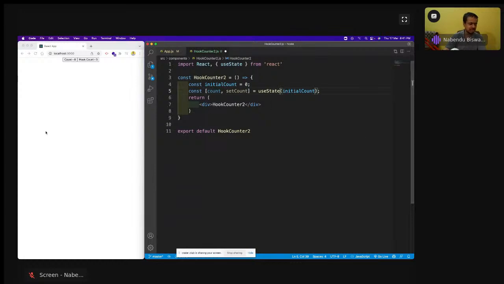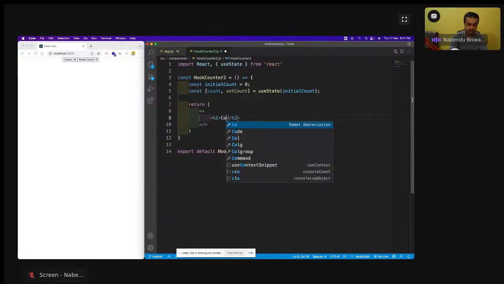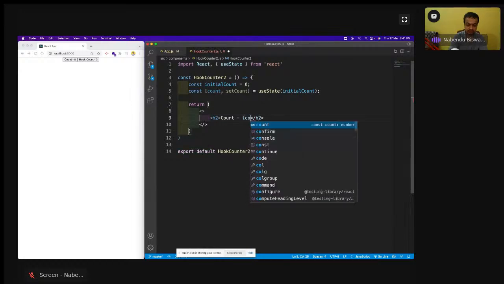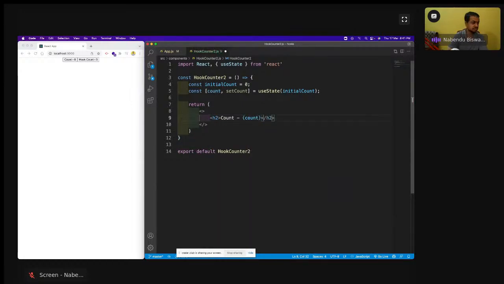So I'm just doing this in count, and now what I'm going to do here, I'll show 3 buttons actually here. One is this h2, count is count.